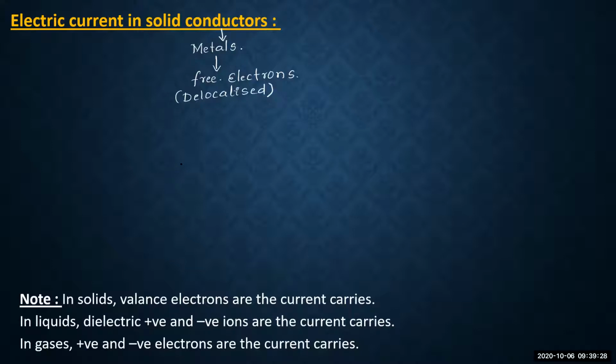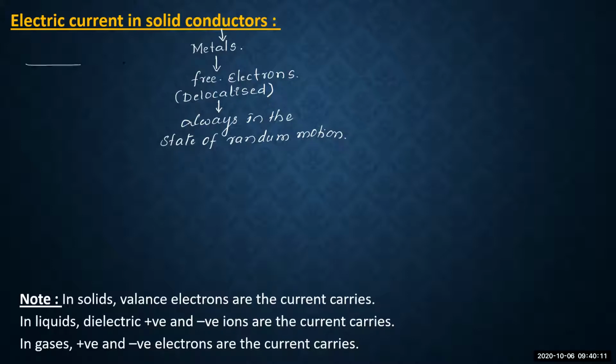So lots of free electrons will be there. And how are these free electrons there in the metal or in the conductor? See, these free electrons are always in the state of random motion. Remember this. They will always be moving here and there inside that metal, right?